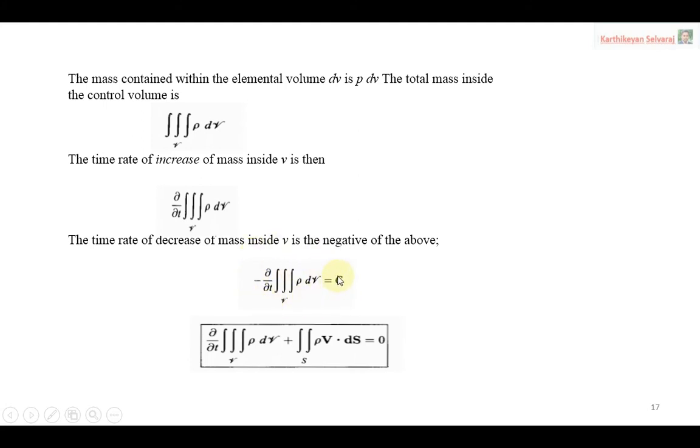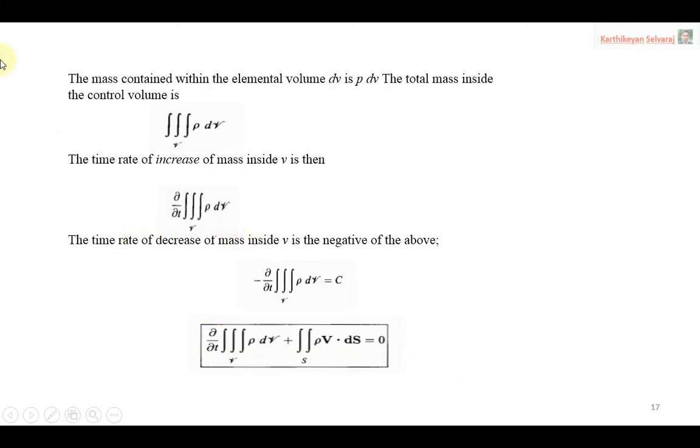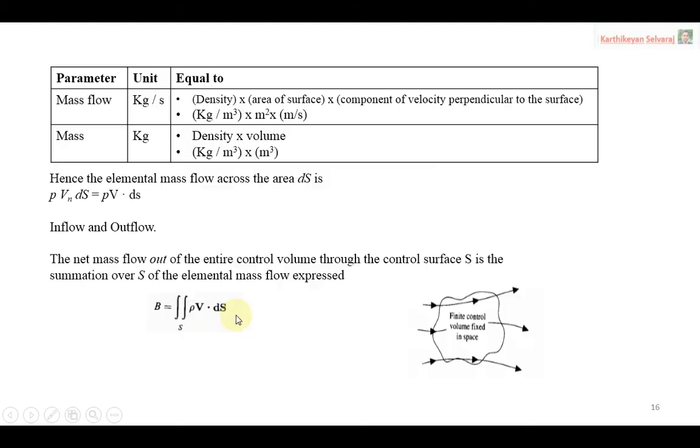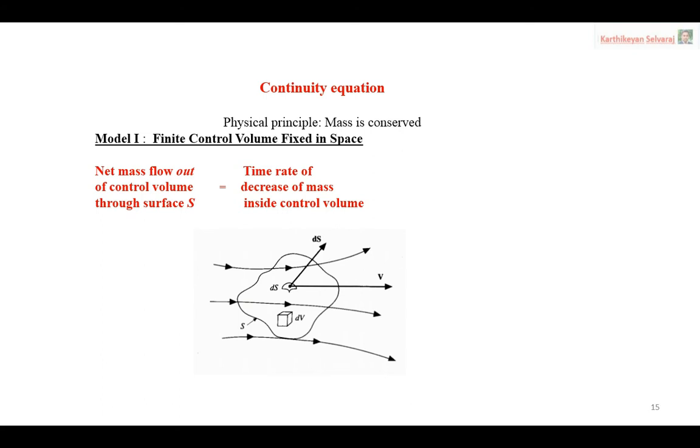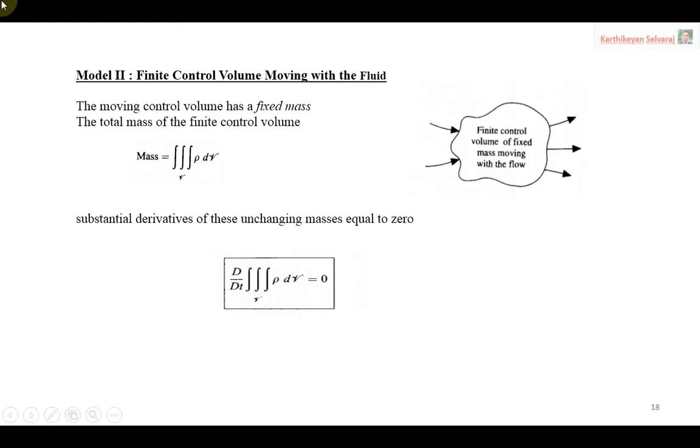Now we have to combine equations B and C. Now we are combining equations B and C. You will get the equation like this: dou by dou t triple integral rho dV plus double integral rho V dS equal to 0. So this is the continuity equation for the first model, when you are considering a finite control volume fixed in space. Now we are going for the second model, model 2, finite control volume moving with the fluid.